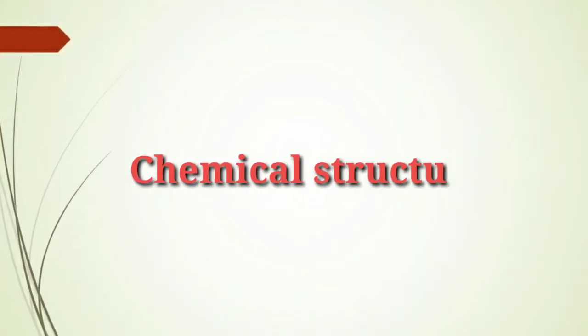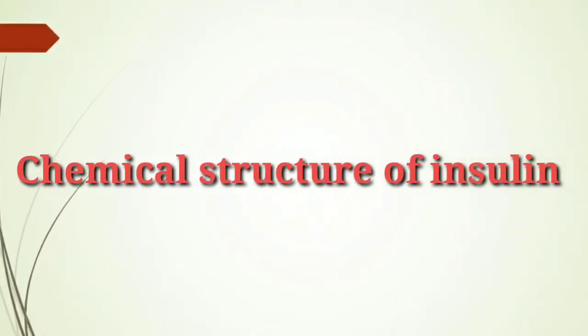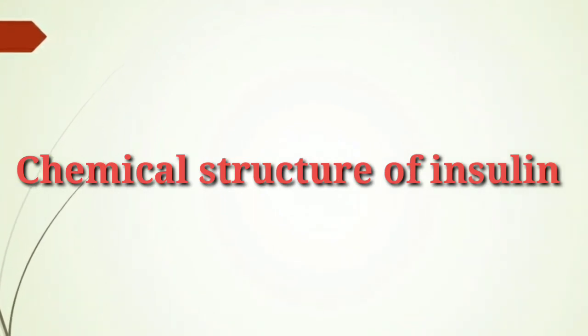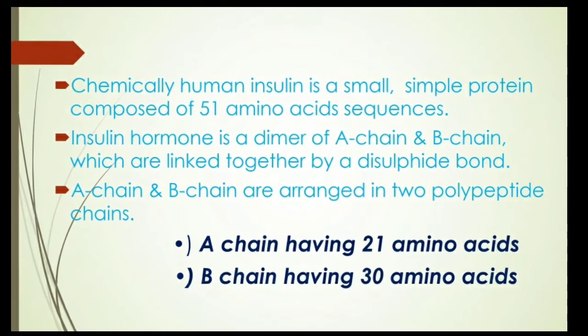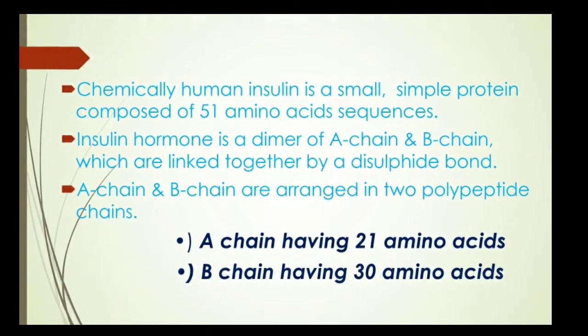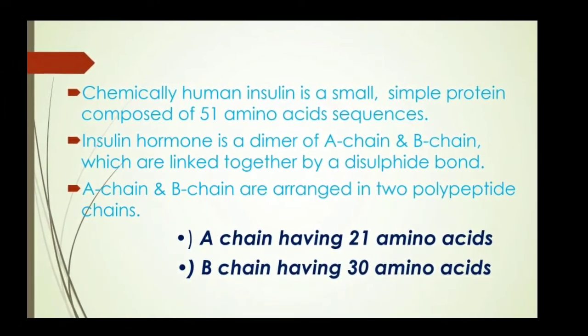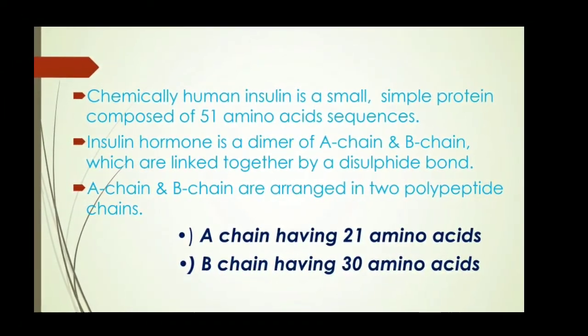Now jump to the next. What is the chemical structure of insulin? Chemically, human insulin is a small and simple protein. It is one type of protein. It is made up of 51 amino acids.